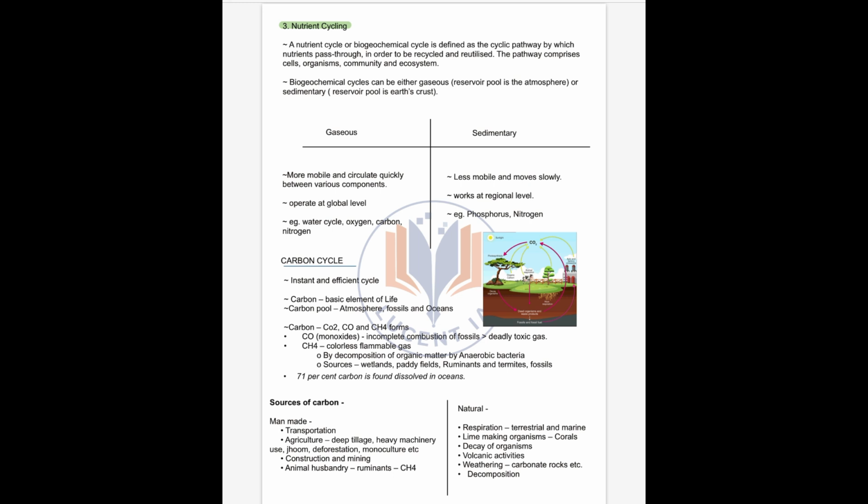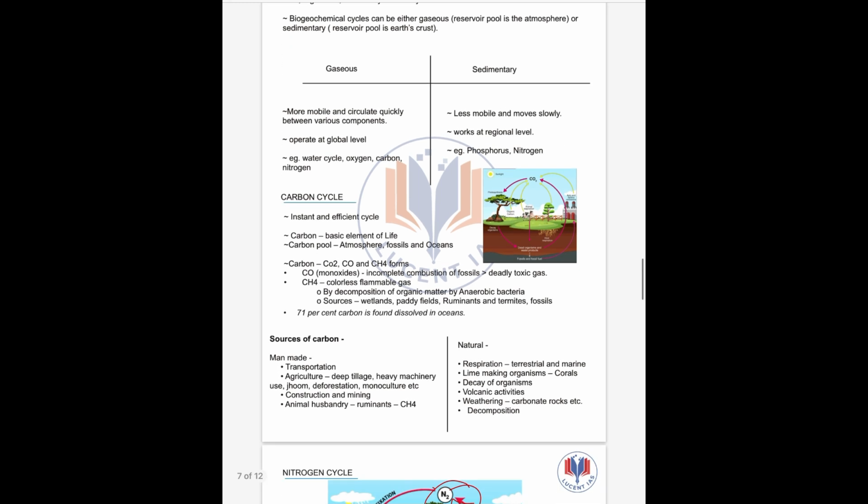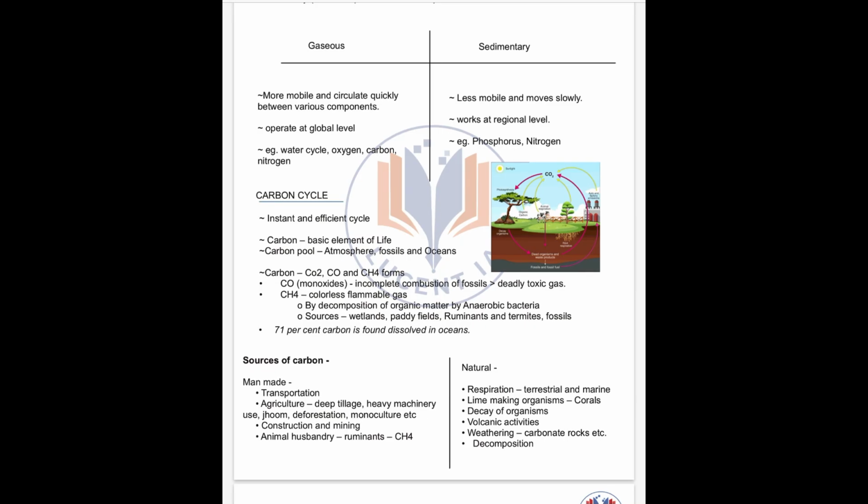So let us first start with the carbon cycle. What are the processes of carbon cycle? Let me write here. First up we have photosynthesis. That is the primary pathway for carbon to enter the living world. Terrestrial plants and aquatic phytoplanktons take in CO2 from the atmosphere and use sunlight to convert it into organic matter.